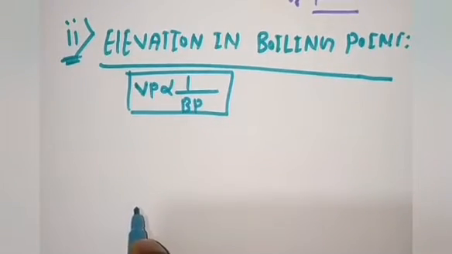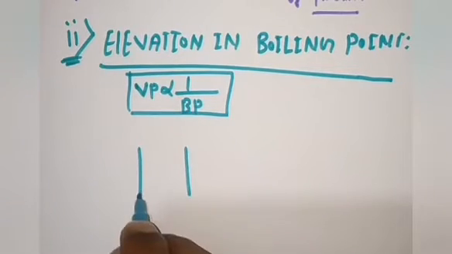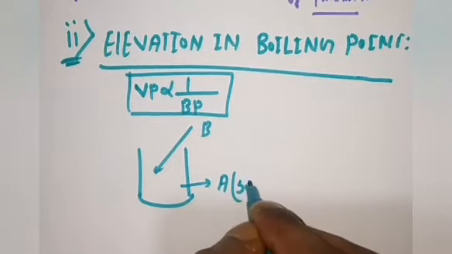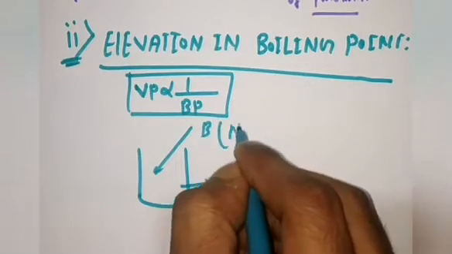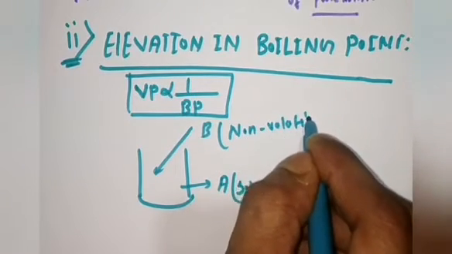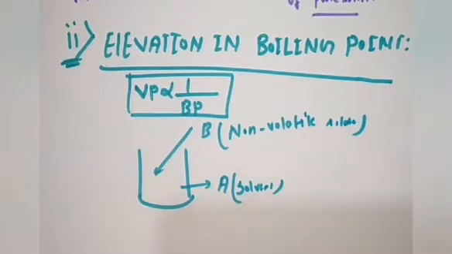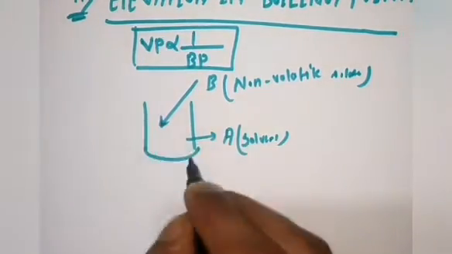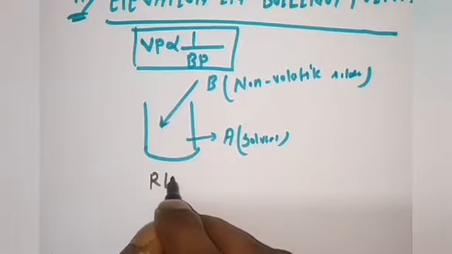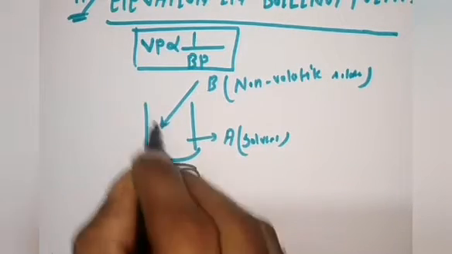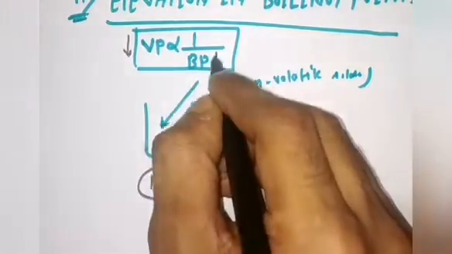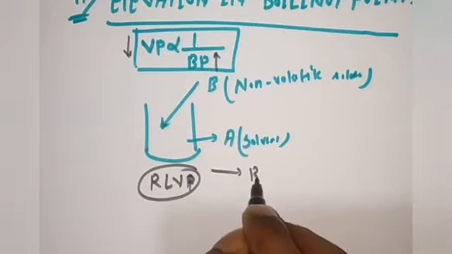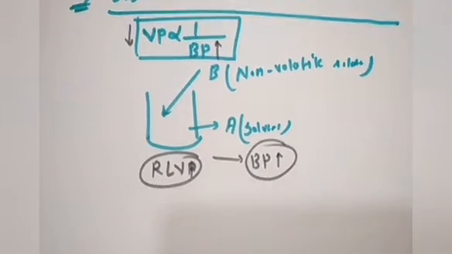Now here, if you are going to add a non-volatile solute in a volatile solvent, what was happening over here? Here it is solvent and it is non-volatile solute. After addition of non-volatile solute in a volatile solvent, there is a relative lowering in vapor pressure, RLVP. Vapor pressure of the substance was decreasing. If vapor pressure is decreasing, then definitely boiling point will get increased. Okay, so the boiling point of the solution will get increased. Okay, and just understand this concept.